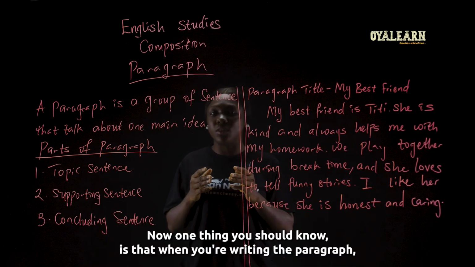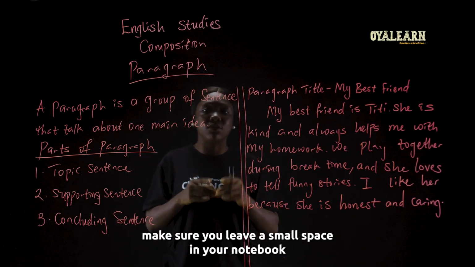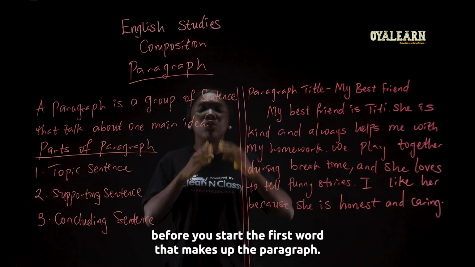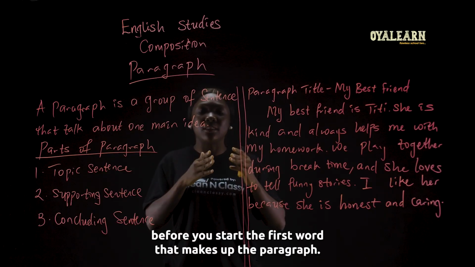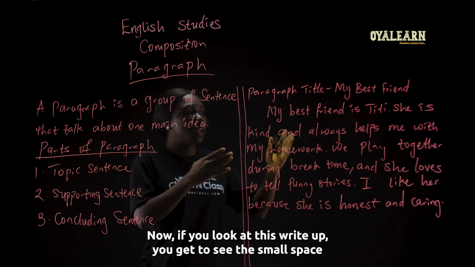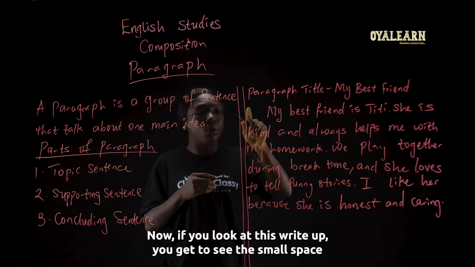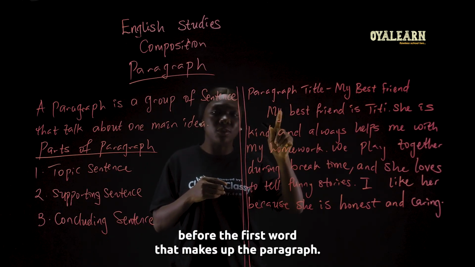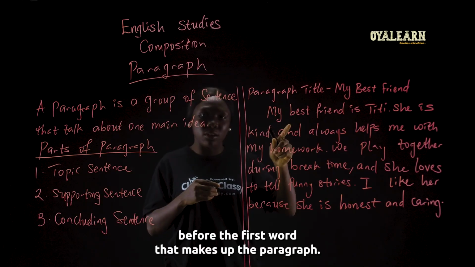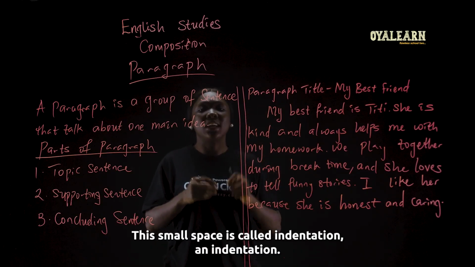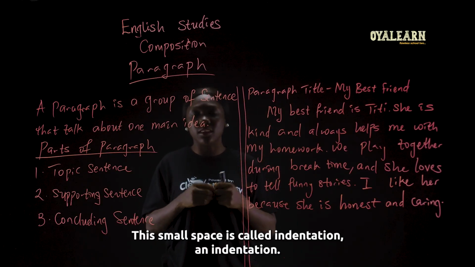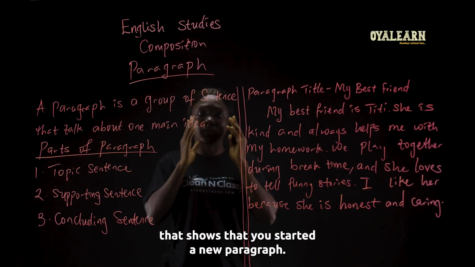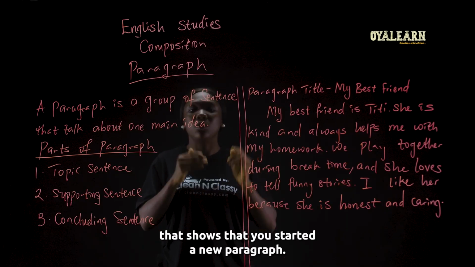Now, one thing you should know is that when you're writing a paragraph, make sure you leave a small space in your notebook before you start the first word that makes up the paragraph. Now, if you look at this write-up, you get to see the small space before the first word that makes up the paragraph. This small space is called indentation. So whenever you're writing in the book, make sure you leave a small space that shows that you started a new paragraph.